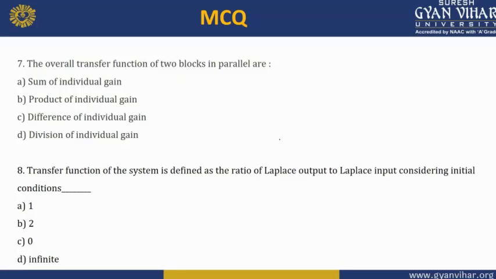I have told you, when we have two blocks in parallel, what do we do? We do the summation of the individual gains or the difference of the individual gains. It depends on whether the gains are with positive polarities or negative polarities. But in general, if no polarity is defined in the question, then it is always to consider positive signs, positive polarities. So the answer of this question will be the first one, A.